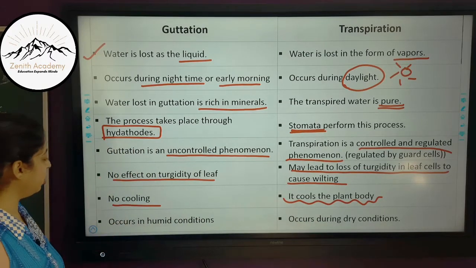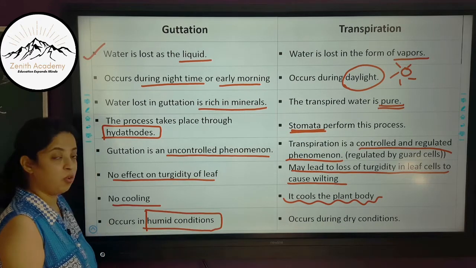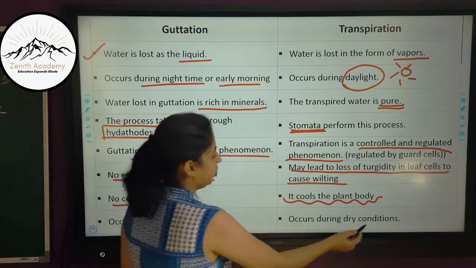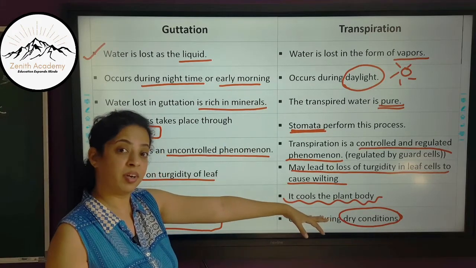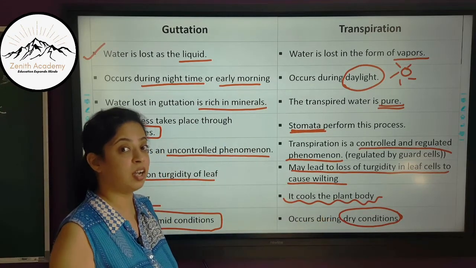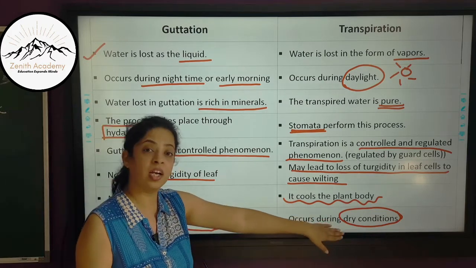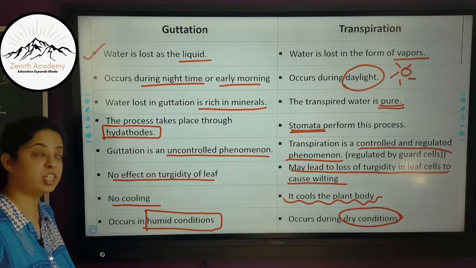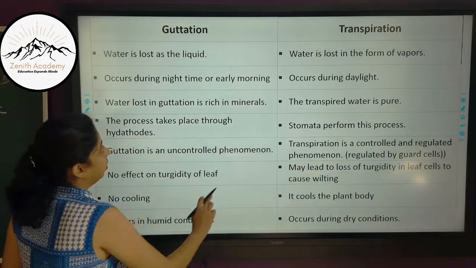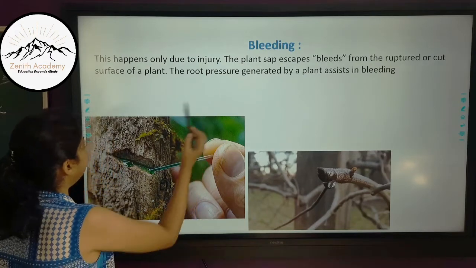Now, guttation, we studied, occurs in which conditions? Humid conditions, whereas transpiration occurs mainly during dry conditions. We have just studied the factors affecting transpiration. There we studied that if humidity is more, transpiration is less. So we need dry conditions for more transpiration, whereas we need humid conditions for more guttation. Now let's talk about the last part, that is bleeding.